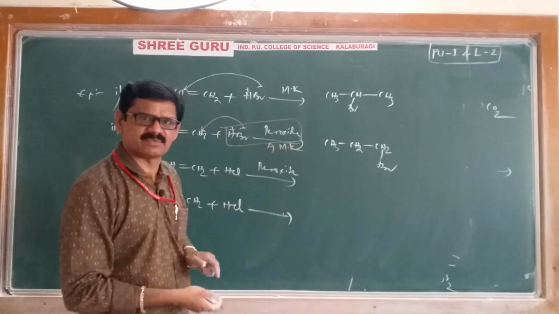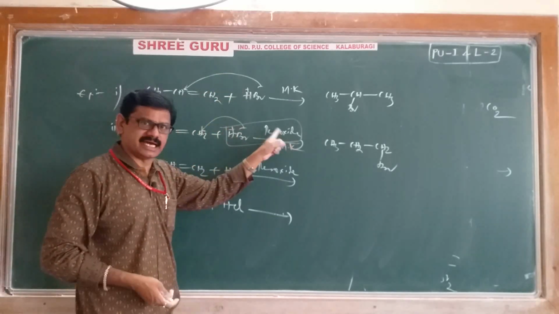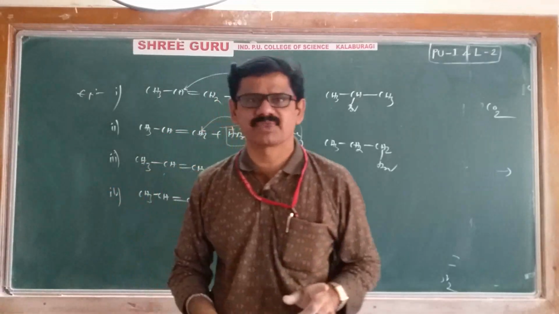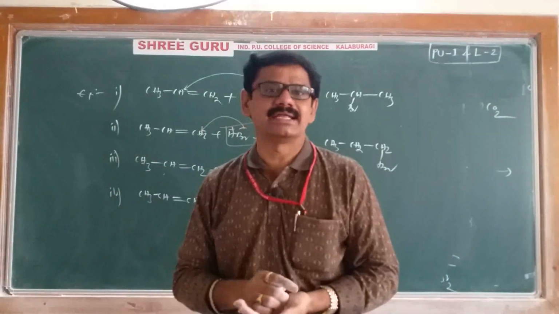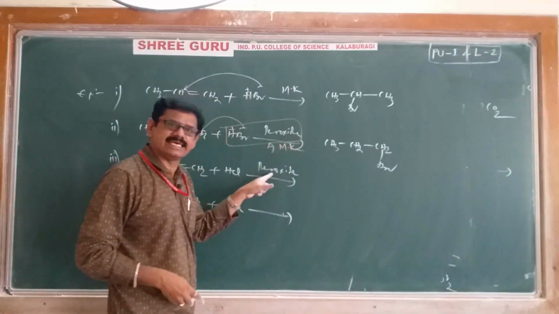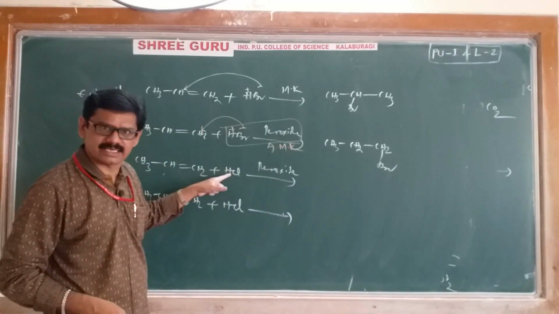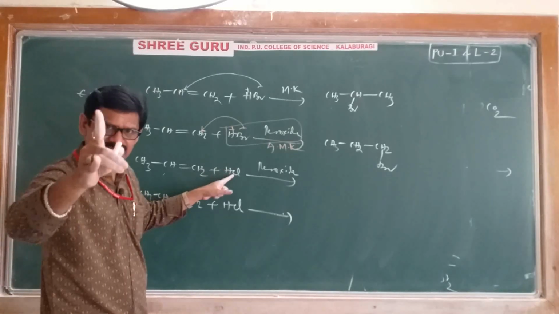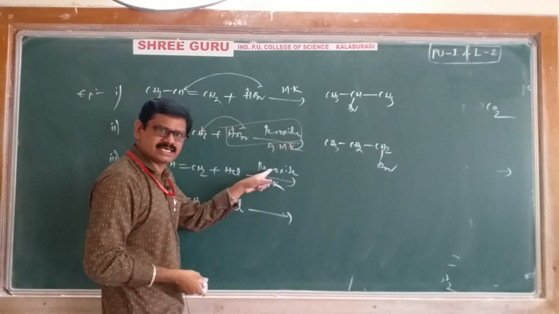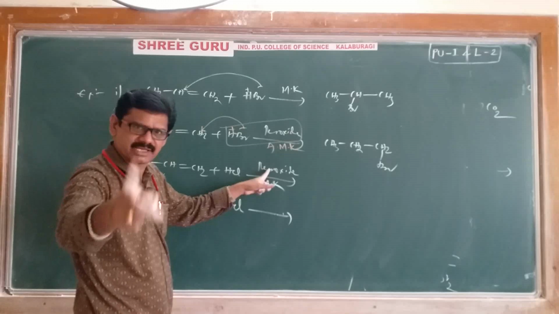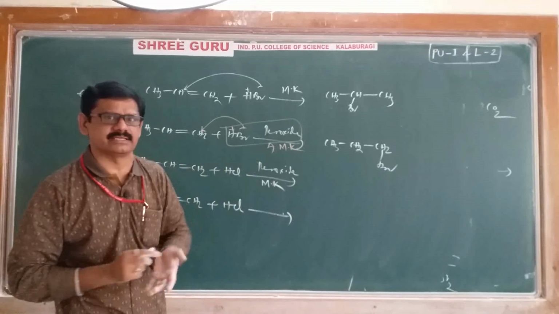Out of these 2, if any one is missed, that reaction definitely takes place according to Markovnikov's rule only. I'll repeat: HBr, peroxide, out of these 2, if any one is missed, the reaction takes place according to Markovnikov's rule, not anti-Markovnikov's rule. That's why, just by seeing peroxide, don't think it is anti-Markovnikov's rule, because HBr is not there. Even though peroxide is there, the reaction takes place according to Markovnikov's rule. This is very important.